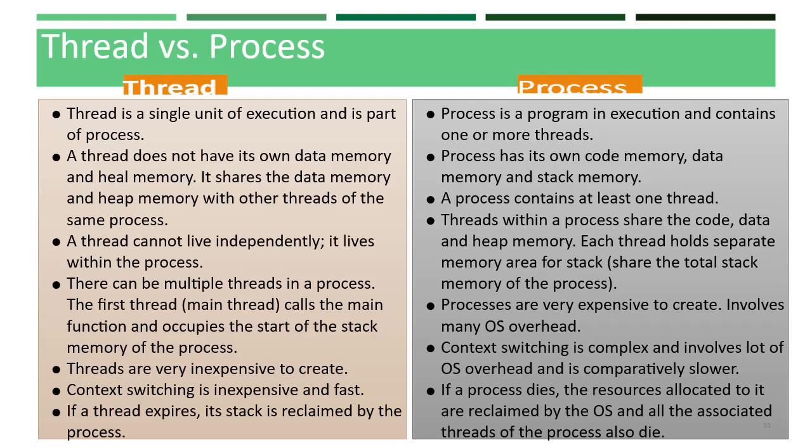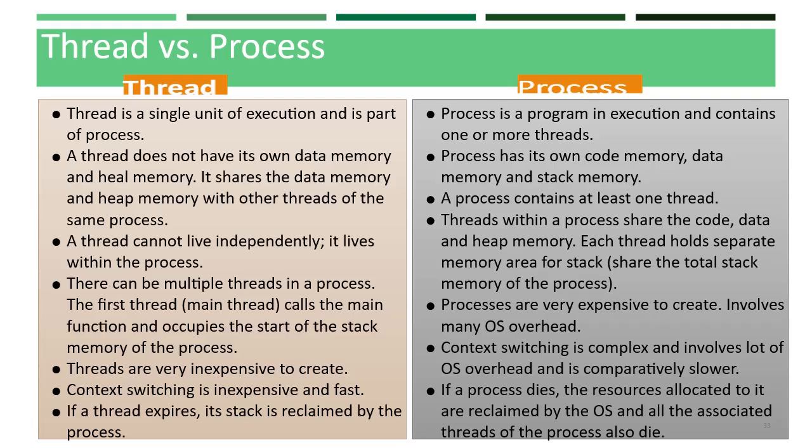A thread does not have its own data memory and heap memory, where heap memory is nothing but a location in memory where memory may be allocated at random access, unlike the stack where memory is allocated and released in a very defined order. Heap memory is used for dynamic memory allocation stored in the computer's RAM.